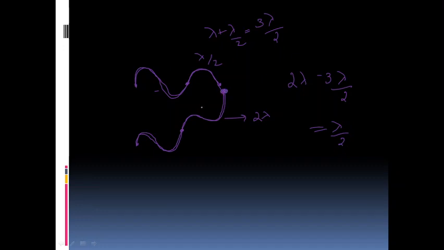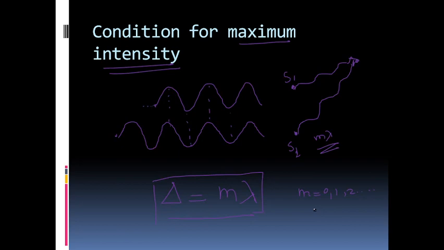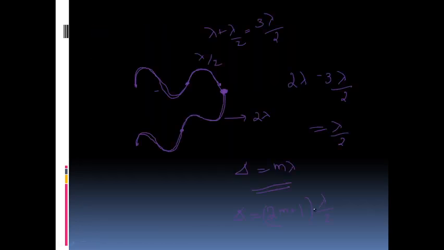So you can actually draw and see for yourself that if delta is equal to m lambda, waves will meet up constructively, and if delta is equal to (2m plus 1) into lambda by 2, waves will meet destructively and we will have minimum intensity. So that is about the concept of constructive interference, destructive interference, and the conditions for maximum and minimum intensity.